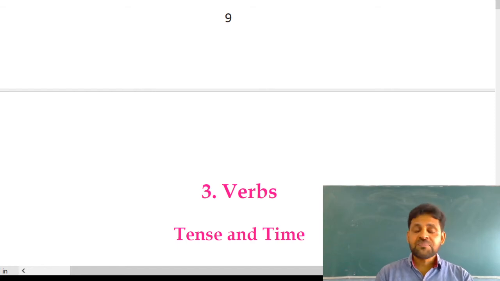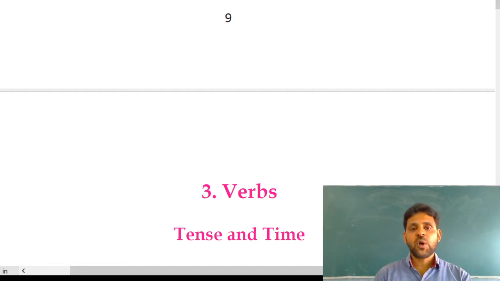Next, present perfect continuous tense. For example, Ramu has been eating mango since morning. Action already took place in the past and it is continued in the present also. Still it continues in the present also. Ramu has been eating mango since morning or for 2 hours. Did you understand? Next, past tense.